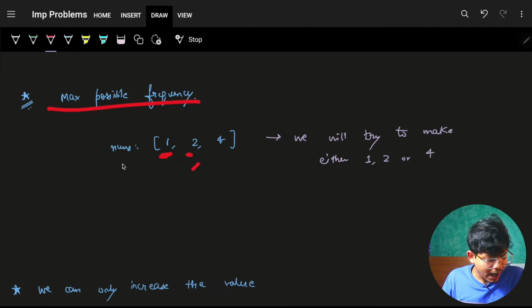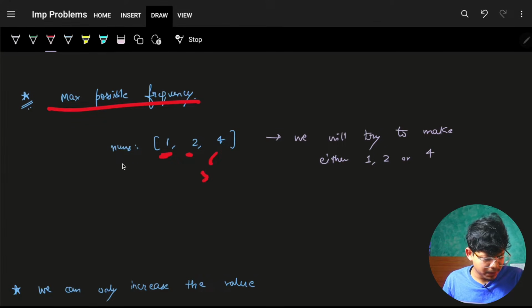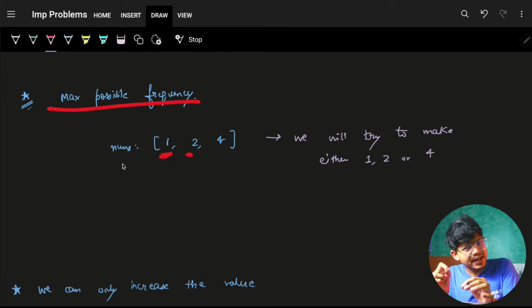Making 2 into 3 will incur a cost, which you don't want, because you want to make as many elements the same as possible. So we would not be making 3 the element; we'll only make the element one from the existing array.